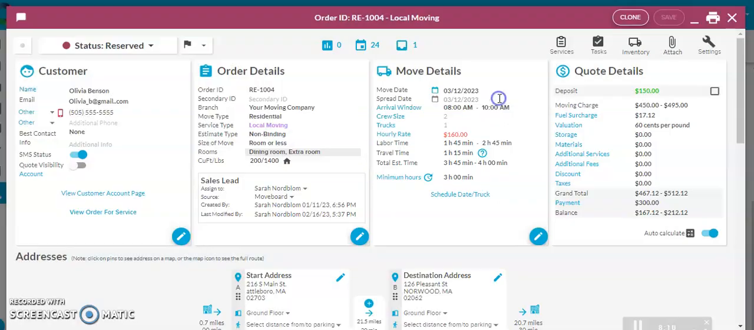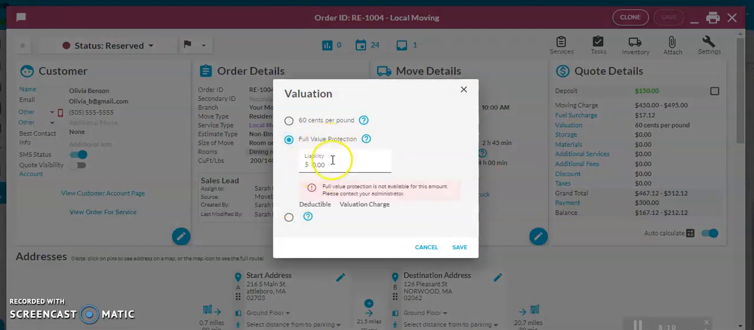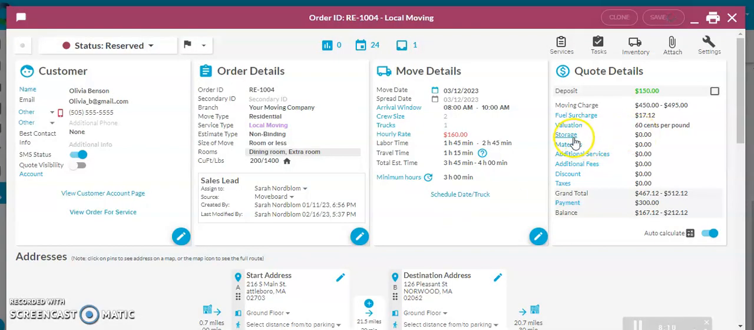rate right here if you wanted to override that. Over here, you're going to have your valuation, and you're going to have your standard 60 cents per pound. If you do offer full value protection, then you can select that and customize the amount of liability. And if you were to offer a third option, it would appear right here as well. So that's where you can select your valuation.